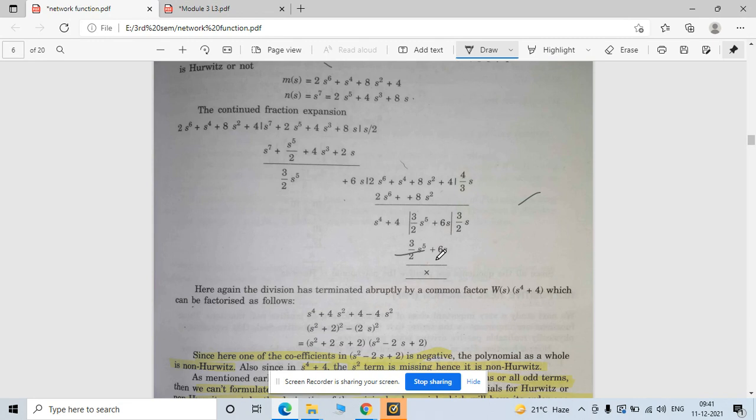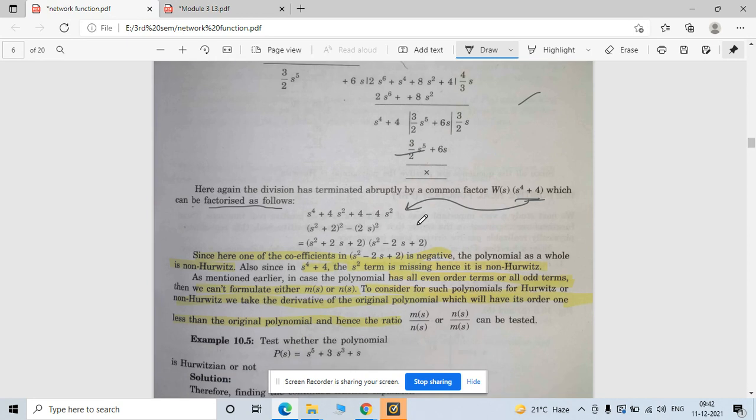This function is also terminated with the same, right? So here this is nothing but your v of s, the common factor v of s and s square plus 4, which can be factorized. This v of s square plus 4, we can split into two parts, okay. You can also factorize it with this.